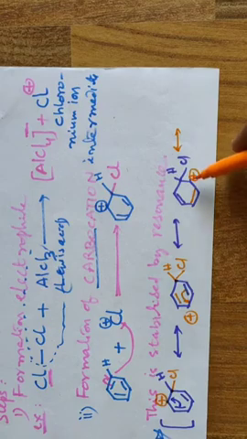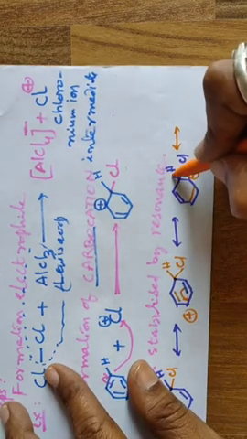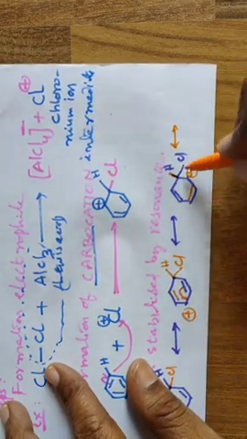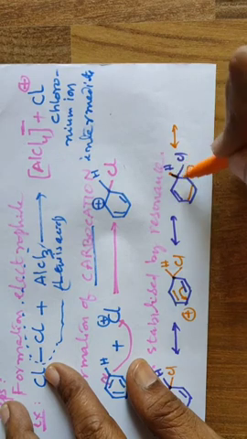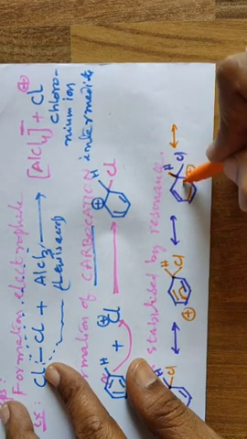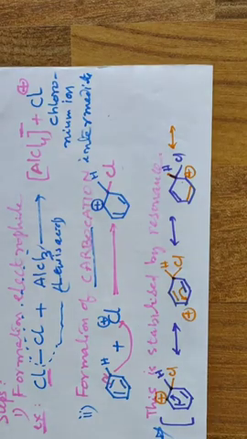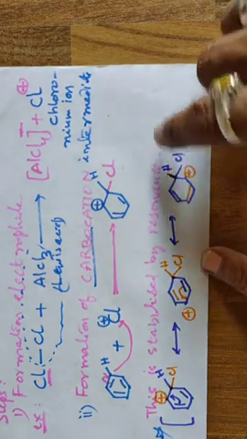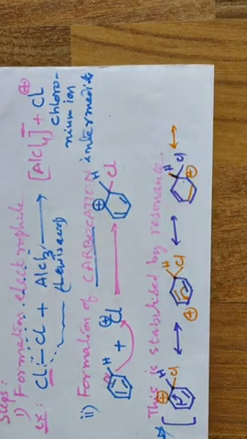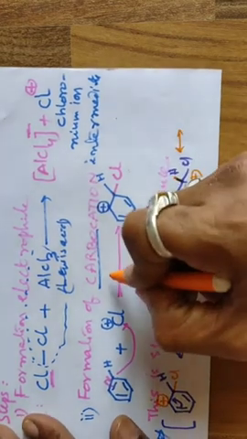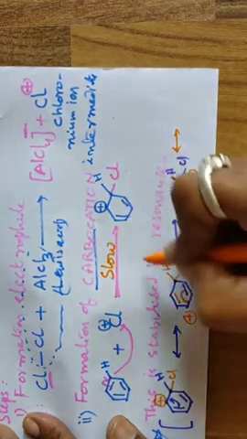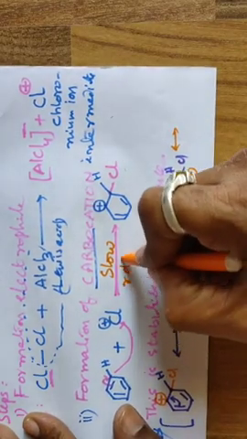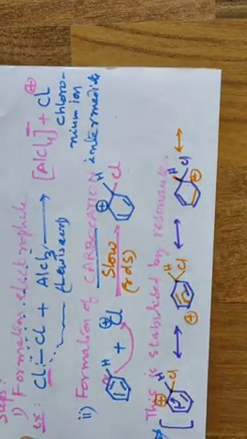Here such stabilization is not there, so it wants to pull electrons from this C-H bond. Why? Because the C-Cl bond is stronger than the C-H bond. The C-H bonding electrons are pulled and aromaticity is retained. So the next step, removal of hydrogen, is a very, very important step, and it is a slow step. Slow step is known as the rate determining step, which will be studied in the second year without fail.